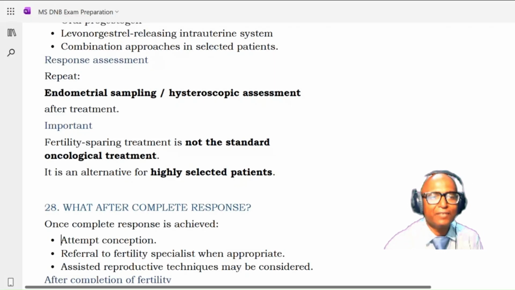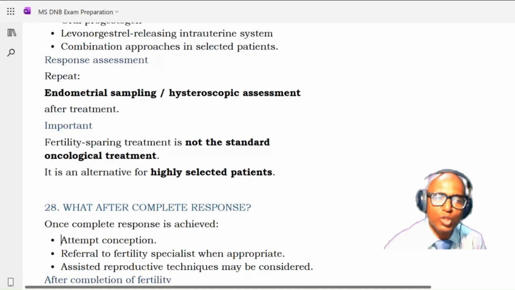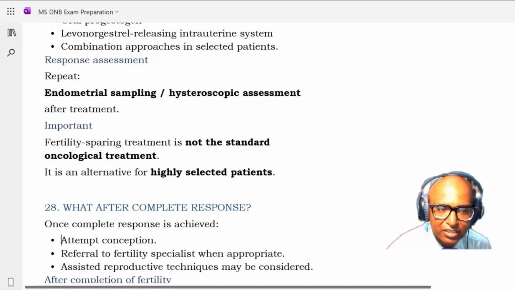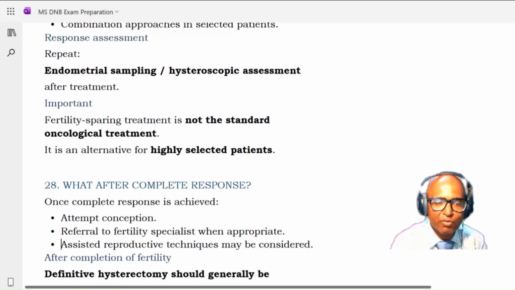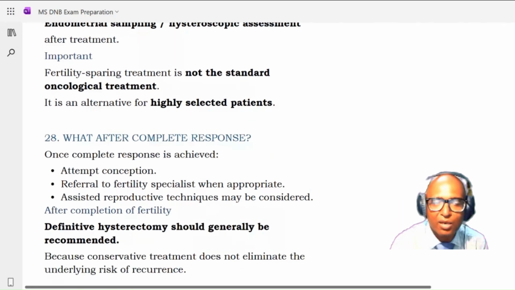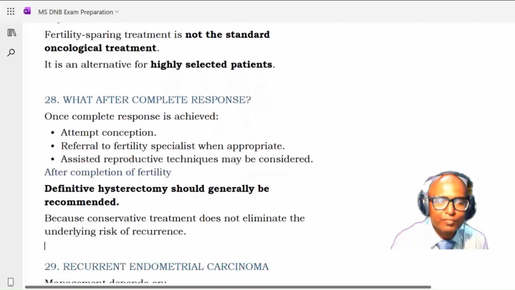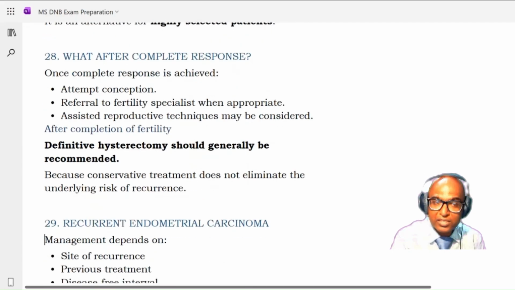Important is that fertility sparing treatment is not the standard oncological treatment. It is an alternative for highly selected patients. So patients should fulfill the criteria, and only then do you pose this patient for fertility sparing treatment, provided they fulfill the criteria we mentioned. But it is not a standard oncological treatment, and surveillance is a must once you go for fertility sparing.